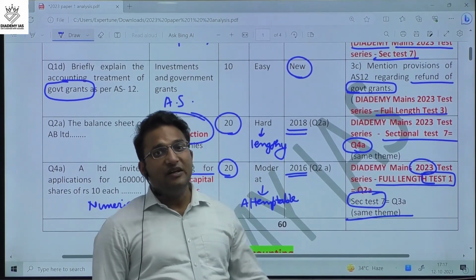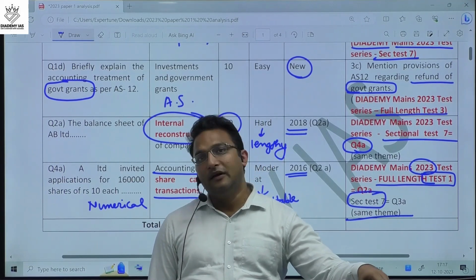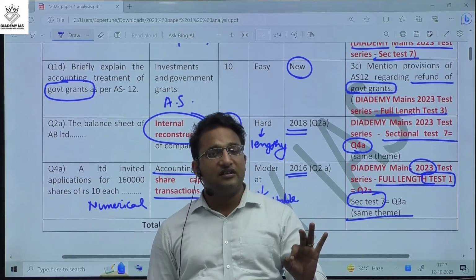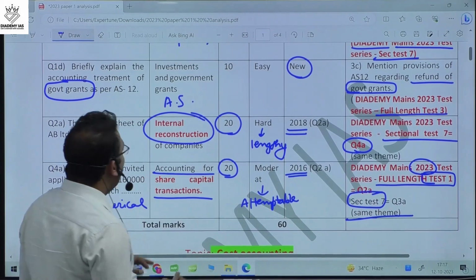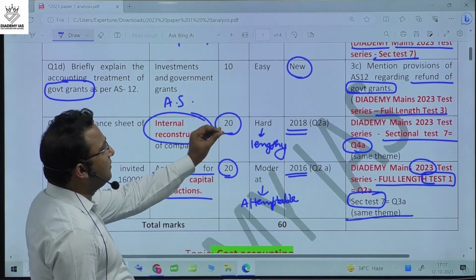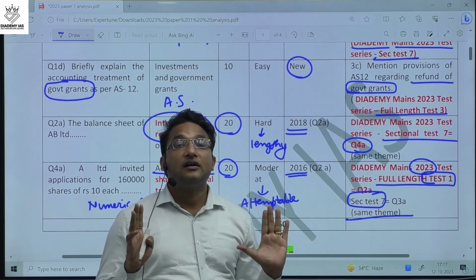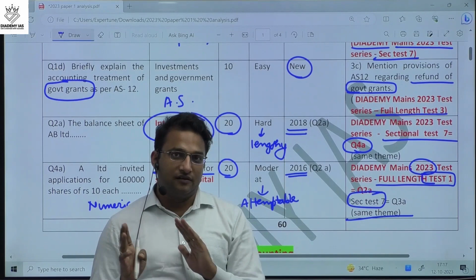Because this was very much predicted this year. This theme was very much predictable. For many years, they were not asking about share capital, so this year this was a very, very predictable theme. Fortunately, all the 4 questions, we are able to trace back to our mains test series. This is not a coincidence. This is intelligent guessing.